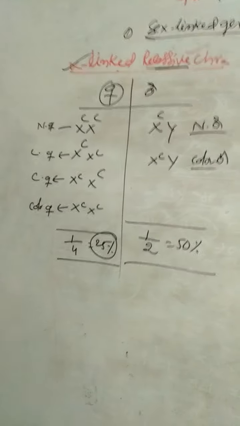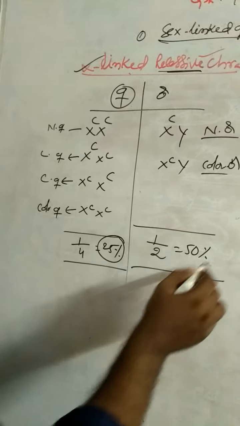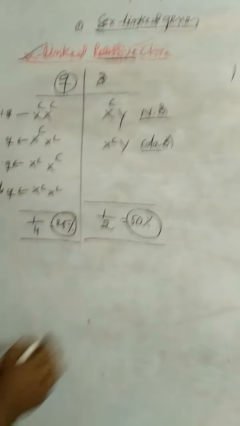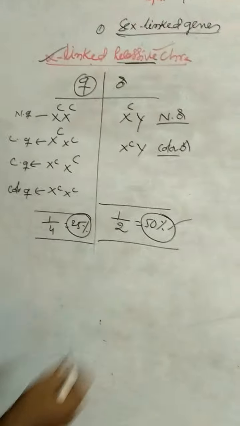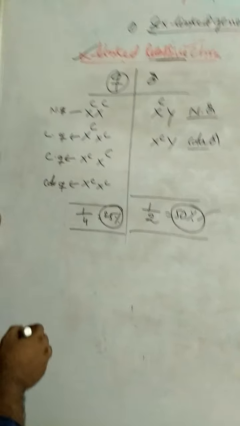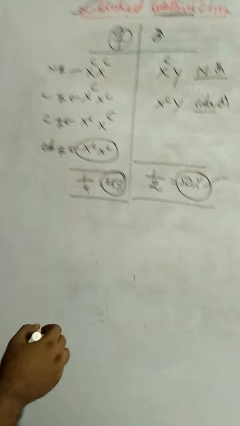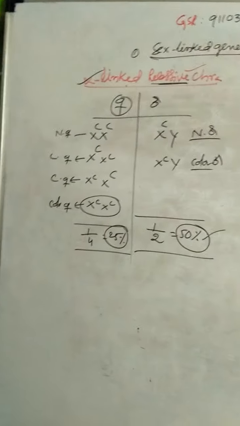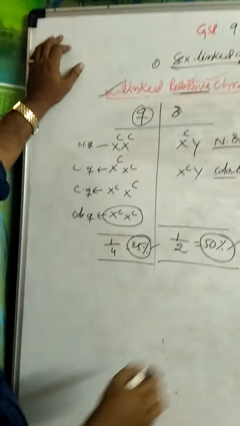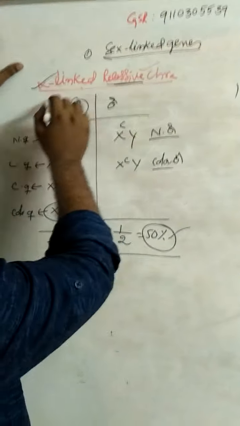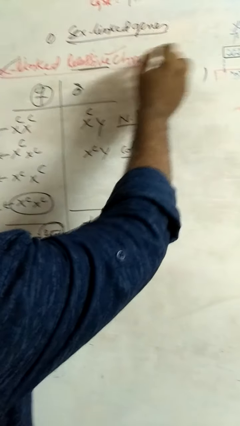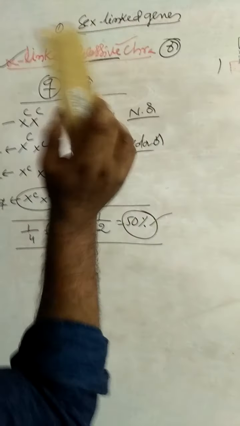So on the basis of these genotypes, X-linked recessive characters are more common in males than females. In females it is only 1 out of 4, that is 25%. Here it is 50%.